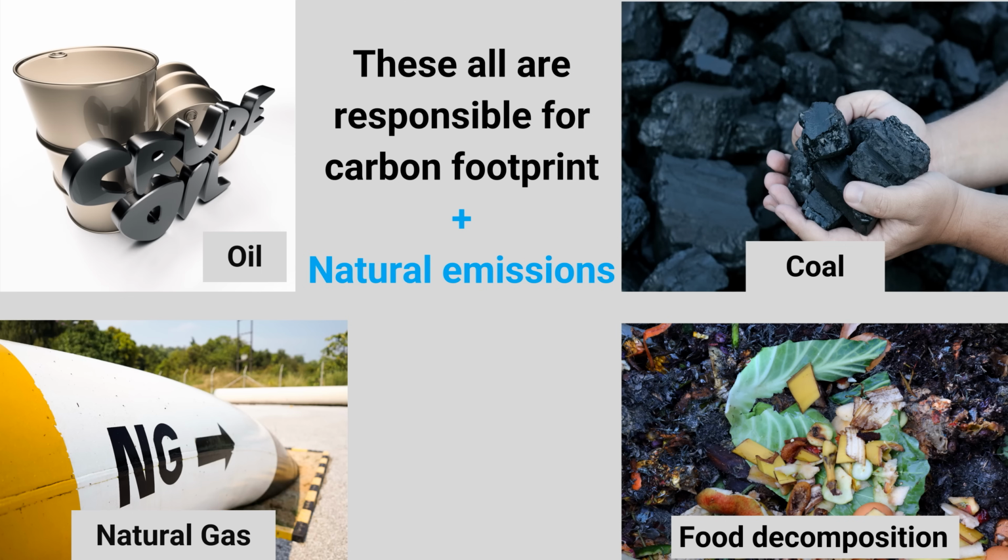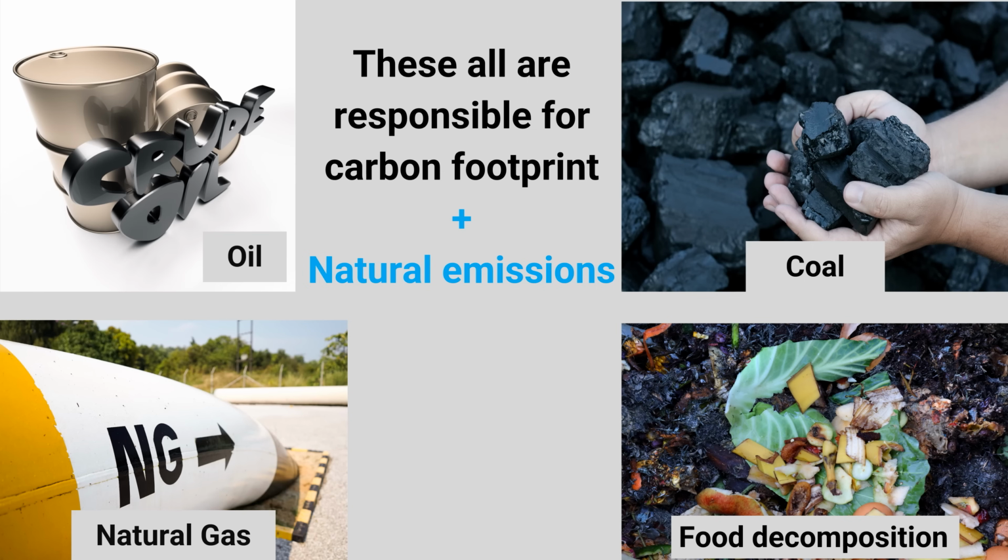And not only that, there is also some natural carbon dioxide emission, which happens when biomass or food grain gets decomposed. That is also occurring naturally. One important thing you should notice is that the food industry is now contributing a significant amount of carbon dioxide emission.